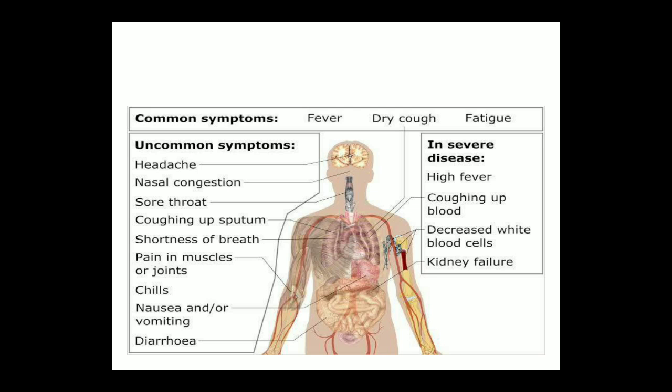The common symptoms are fever, dry cough and fatigue. A few uncommon symptoms like headache, nasal congestion, sore throat, coughing up sputum, shortness of breath, pain in muscles or joints, chills, nausea, vomiting, and diarrhea can occur. In severe disease, the patient can have high fever, coughing up blood, decreased white blood cells, and kidney failure.